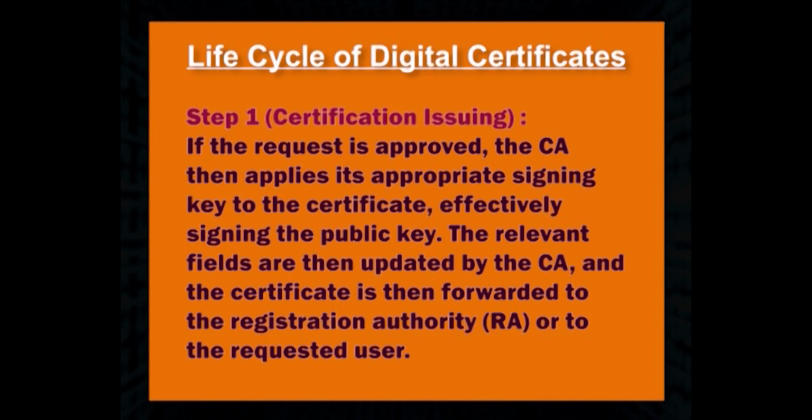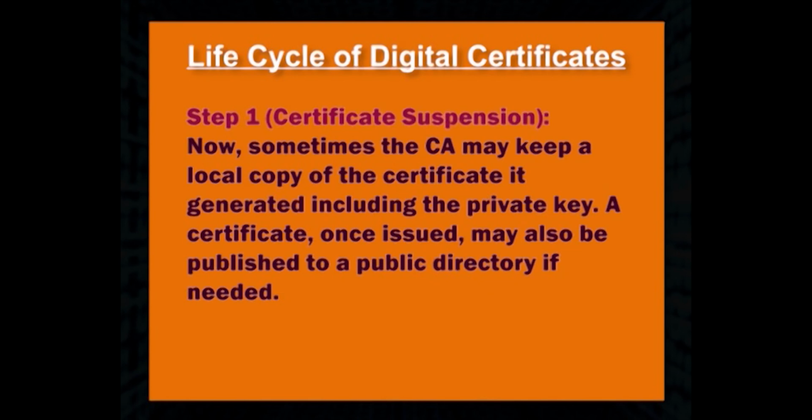The relevant fields are then updated by the CA, and the certificate is then forwarded to the registration authority, RA, or the requested user. Sometimes the CA may keep a local copy of the certificate it generated, including the private key. A certificate, once issued, may also be published to a public directory if needed.